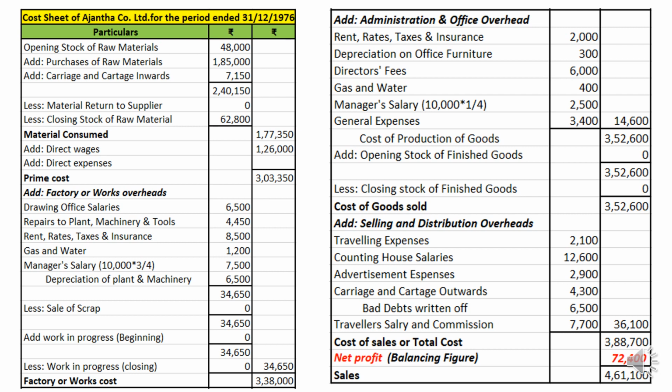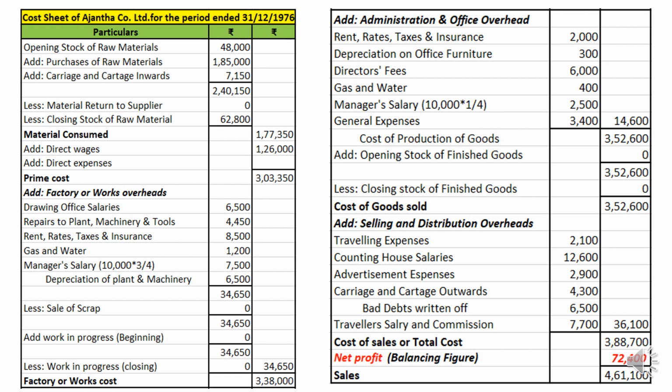Drawing office salary, here we have considered this drawing office salary as a factory overhead, because drawings, in the sense we consider it is a designing department which is needed for the production of goods, right? So drawing is a factory overhead, in the sense they are preparing the designs.